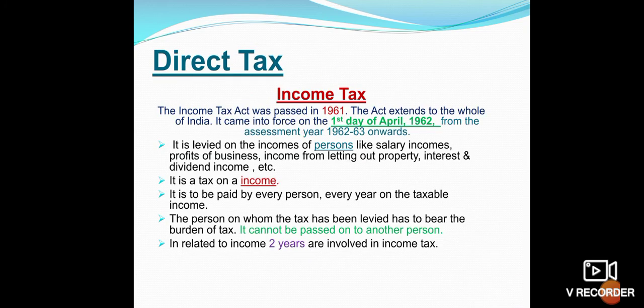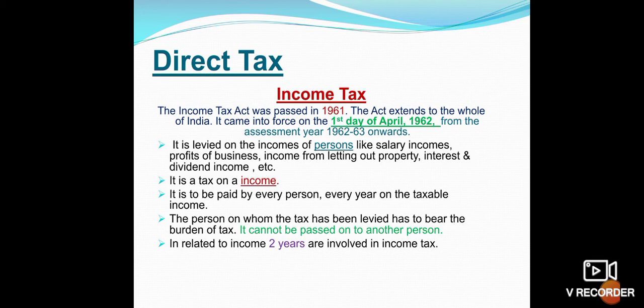Next, let's see the direct tax, we will learn income tax. What is the meaning of income tax? It is a tax on income. The Income Tax Act was passed in 1961. The act extends to the whole of India.